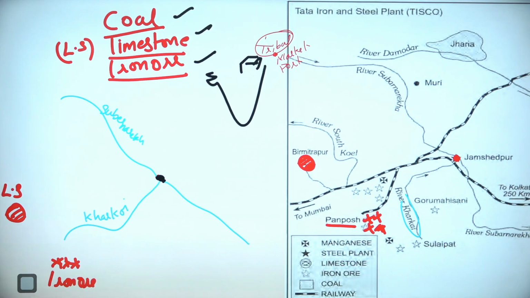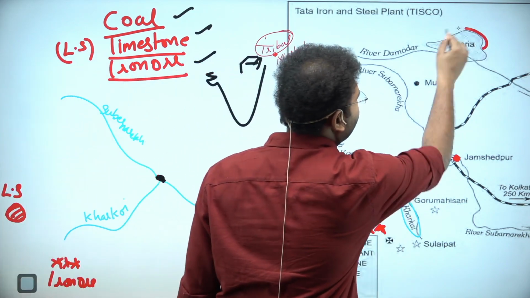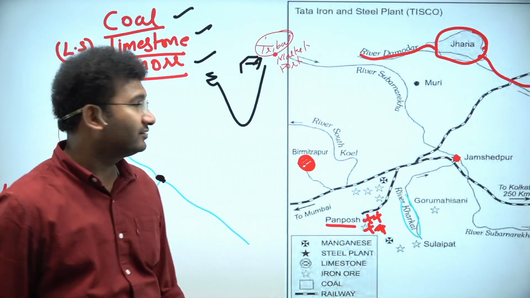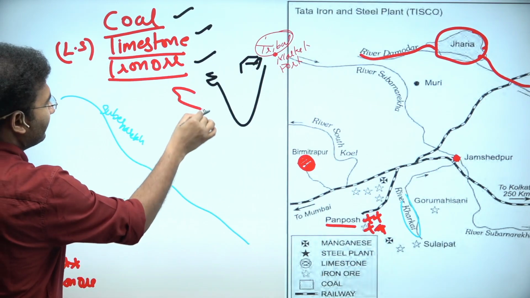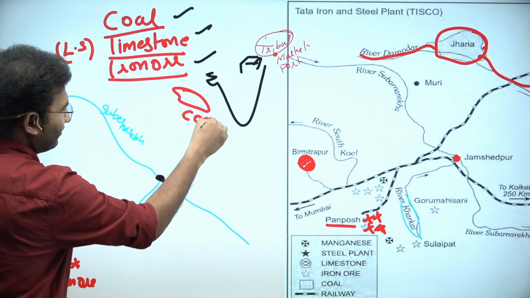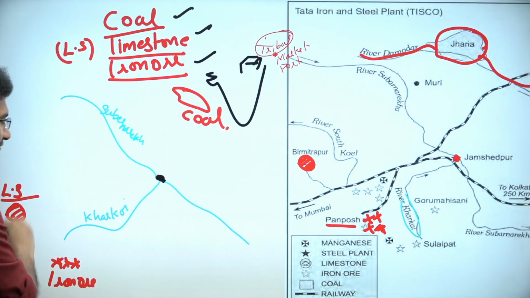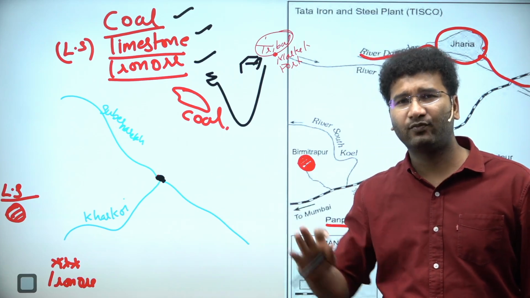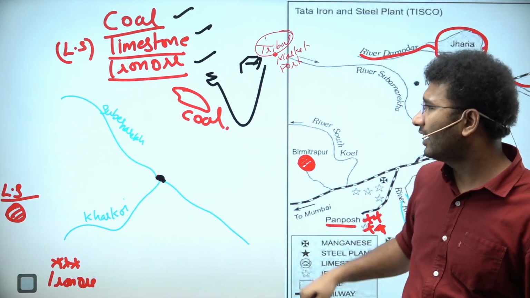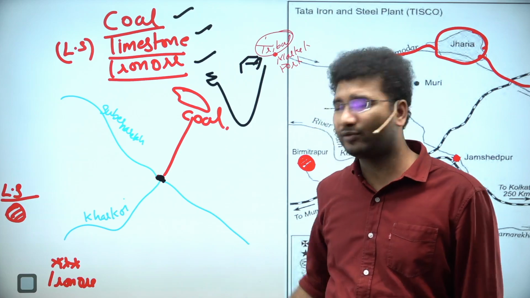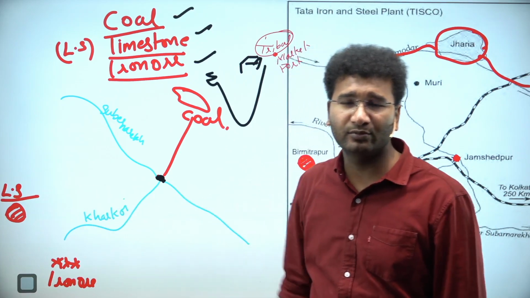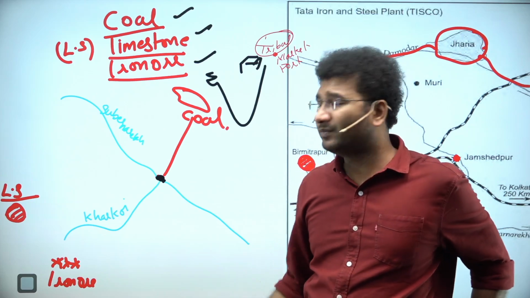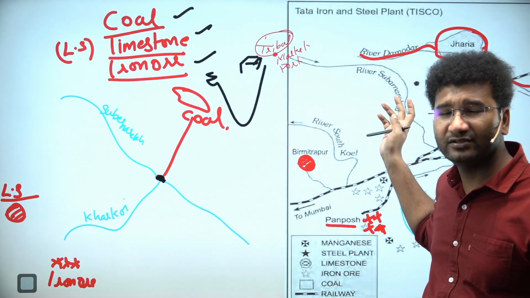Right? Next, come to Jharia, this is the river Damodar. In the Damodar valley, you find the coal fields. This is Jharia coal fields. Here you find coal, here you find iron ore, here you find limestone. You need these few things, and the world's best location is found here. Just at a distance of, this is 100 kilometers, this is 110 kilometers, this is 90 kilometers, just within a confluence of 80 to 100 kilometers. And from here Kolkata is 250 or 300 odd kilometers.